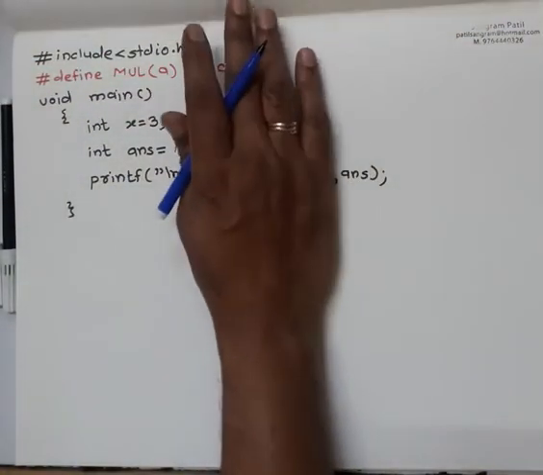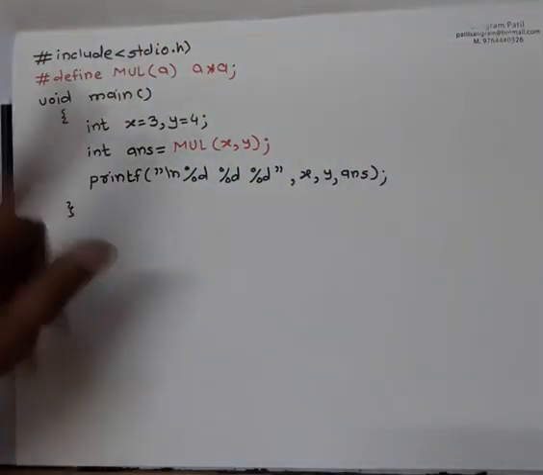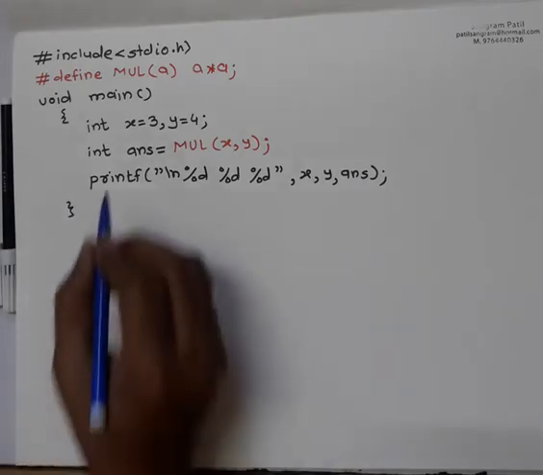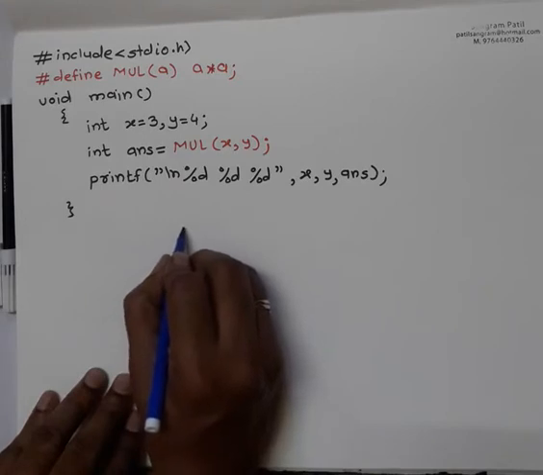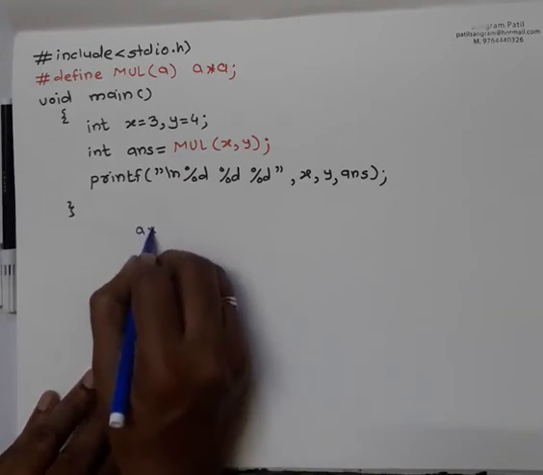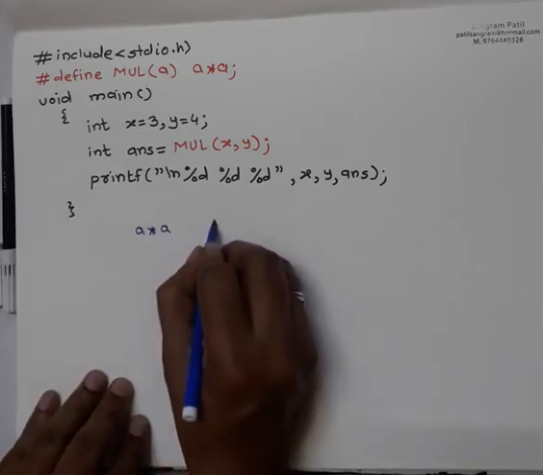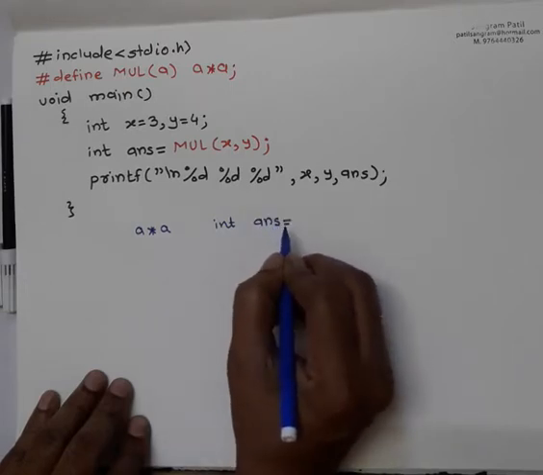Now this is a very interesting question. Instead of addition, I am doing multiplication. Your original statement is replaced like what we have written here. We have written a * a. So our original statement is replaced as integer answer equal to,